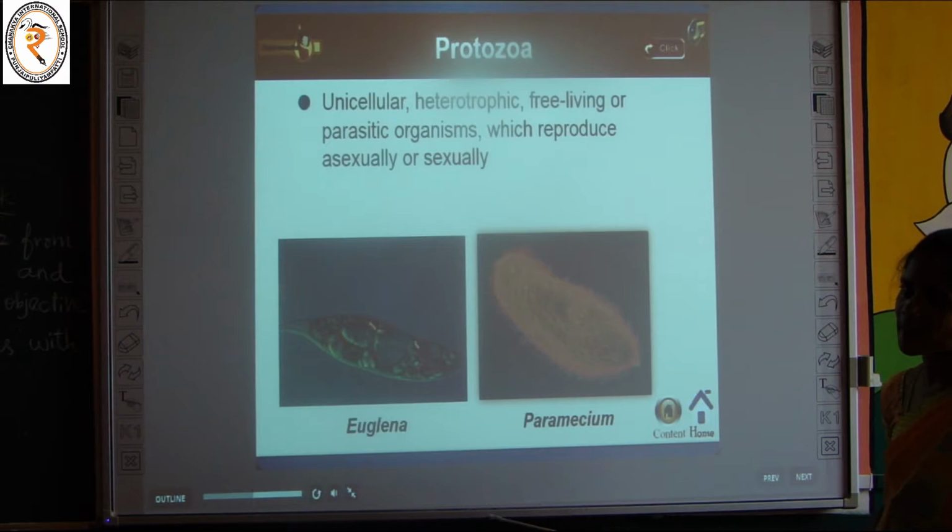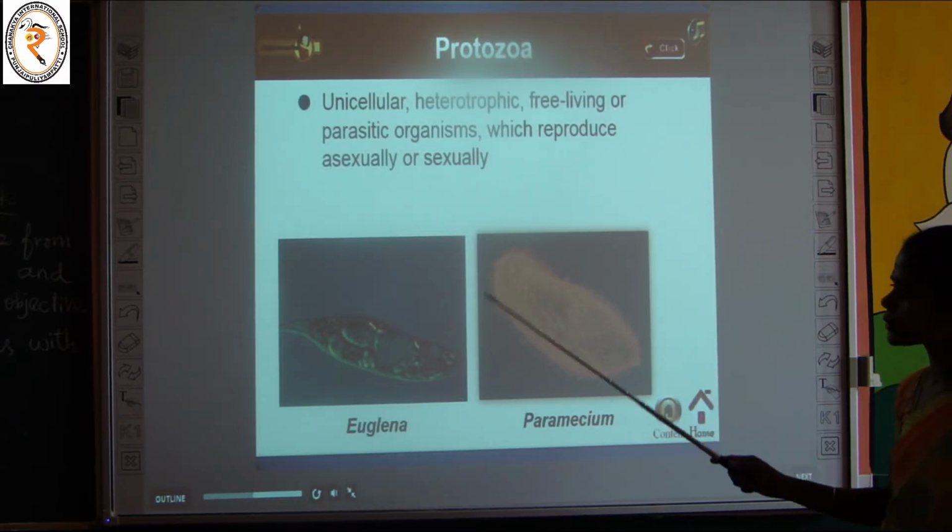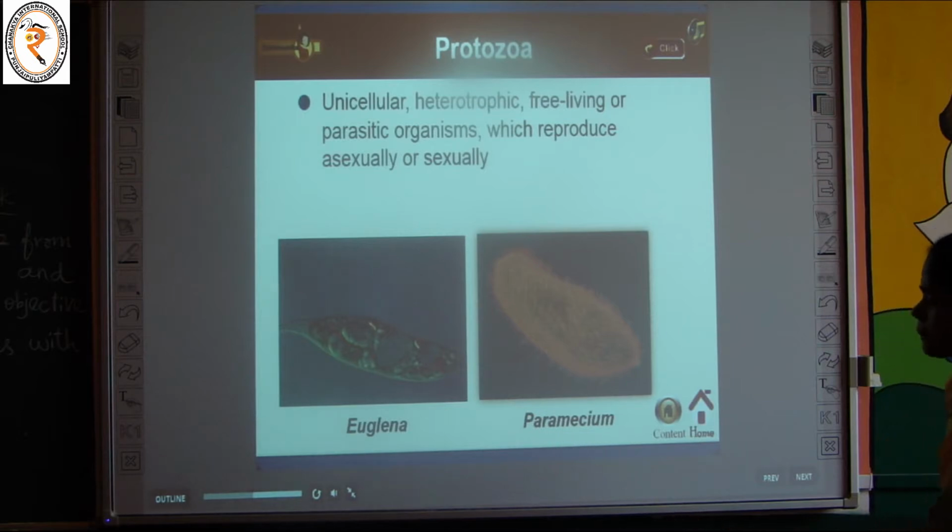Some are parasitic, like some parasitic plants. So they are called heterotrophs. Okay, the examples of protozoa are Euglena and pathogenic protozoa.